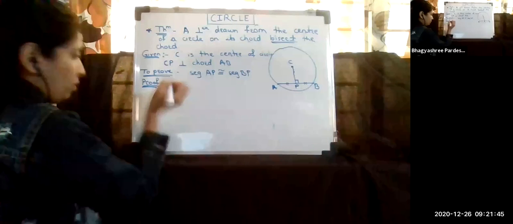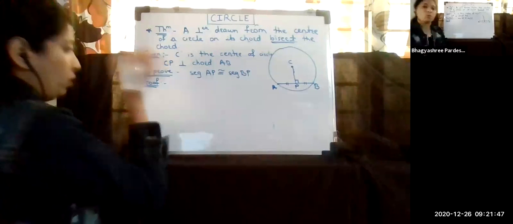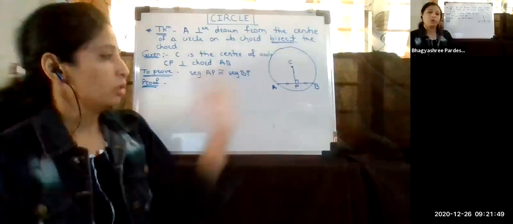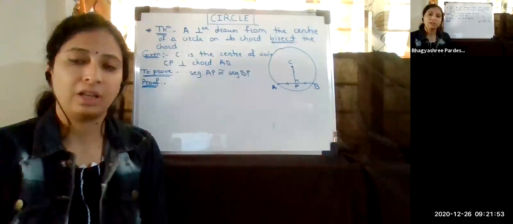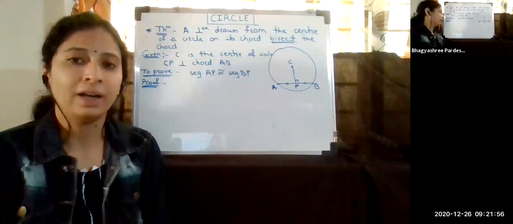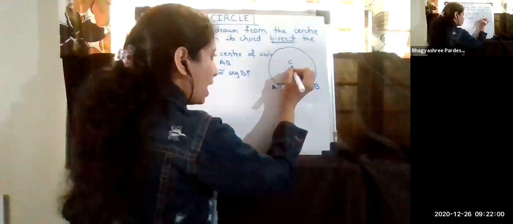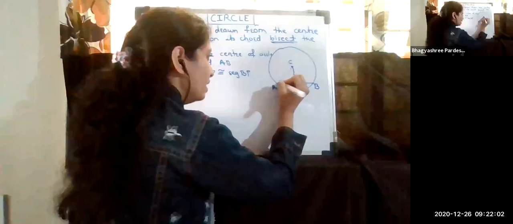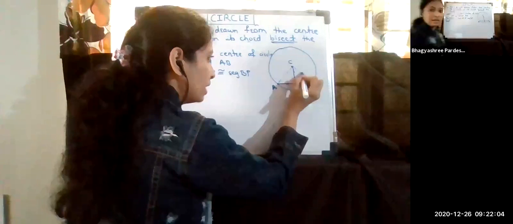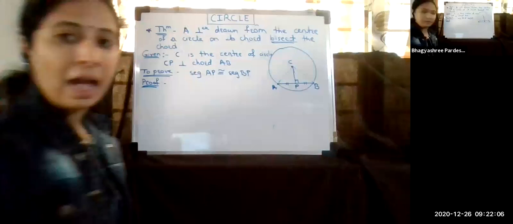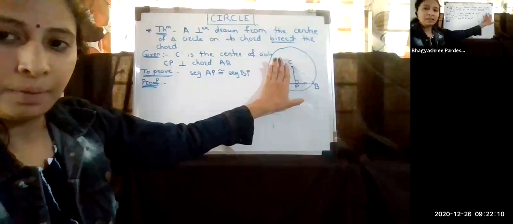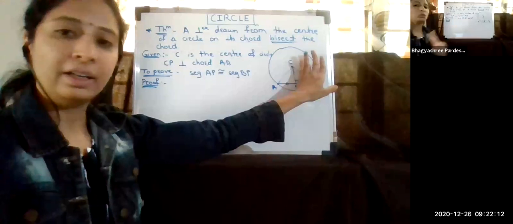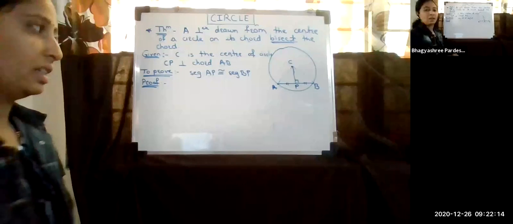Now, how to prove this? That is the most important thing. So we have to prove this. Obviously, directly I cannot prove this. I will require something. Suppose I'm drawing segment AC and I'm drawing segment BC. Now, I got some triangles here. Yes, I got one triangle BCP and another triangle ACP. These two triangles I got here.